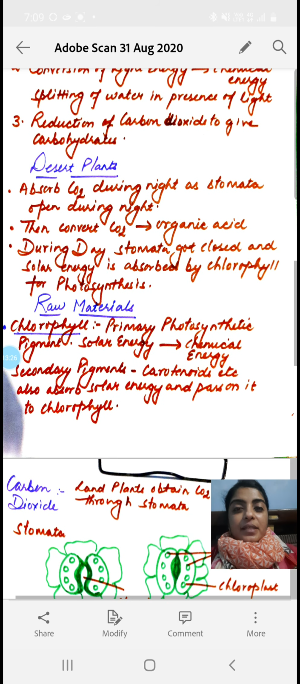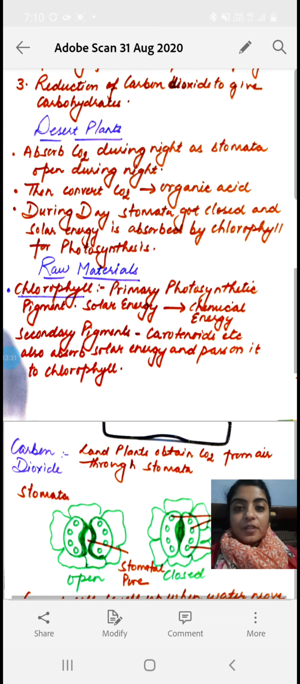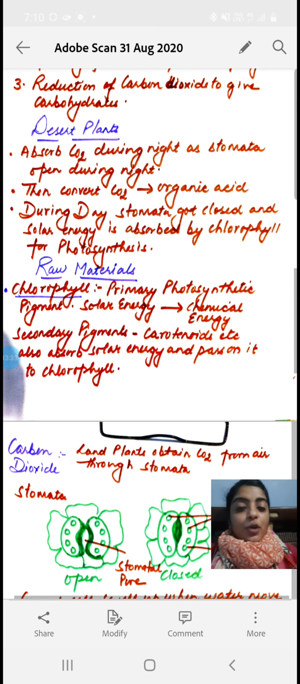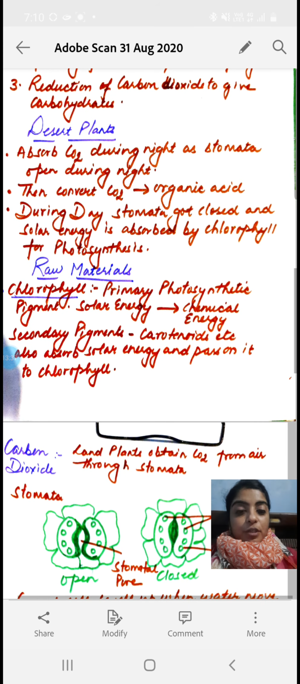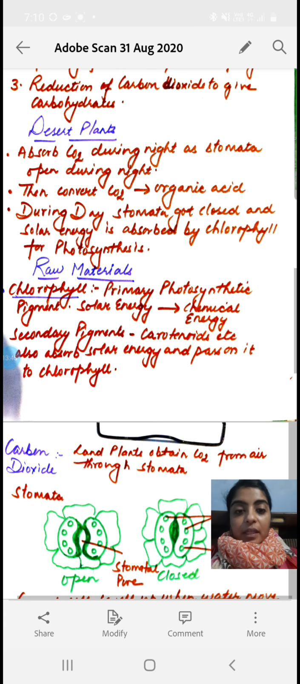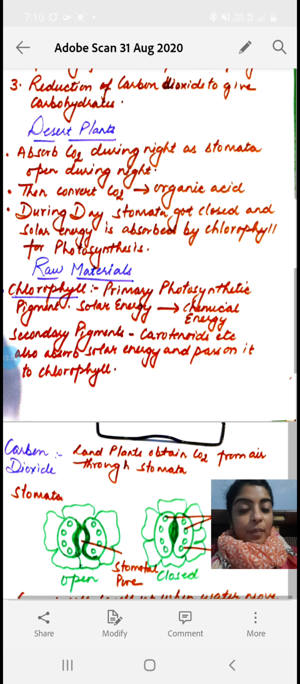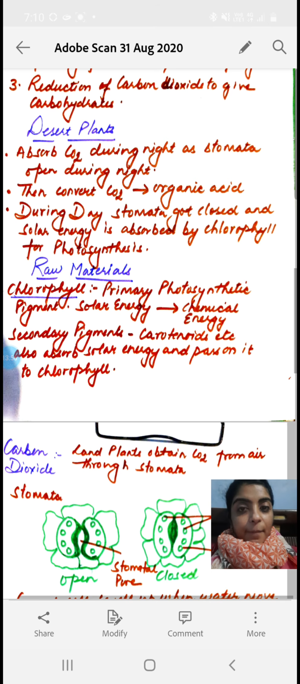Now in desert plants there is quite a change in the lifestyle. In normal plants, what happens? Stomata open during the daytime and close during the night time, and these stomata help in exchange of the gases. But in desert plants, the carbon dioxide is absorbed during the night, as stomata open during the night in desert plants.